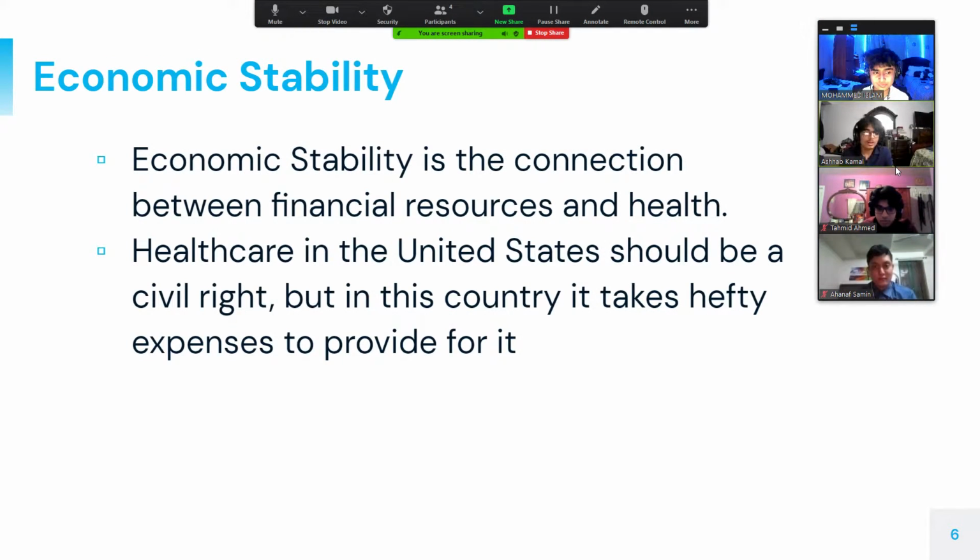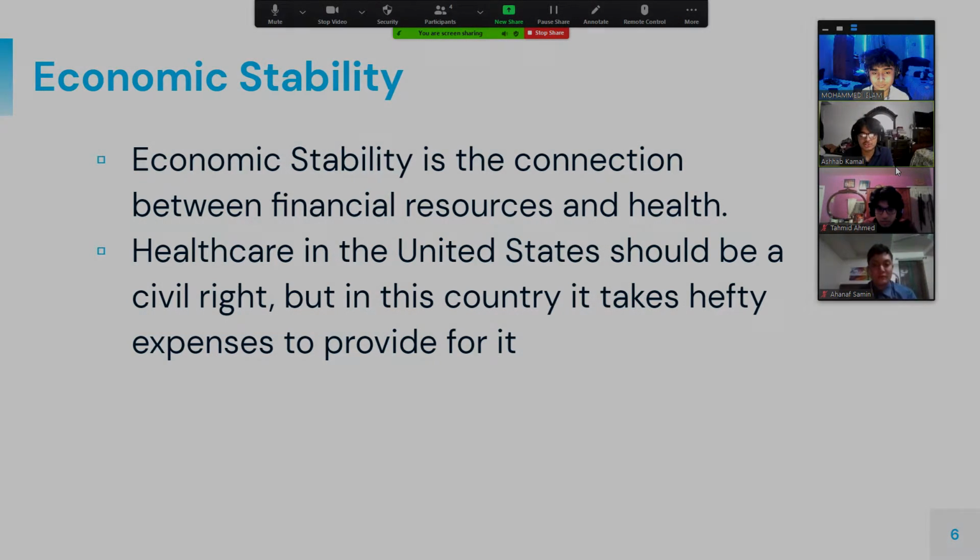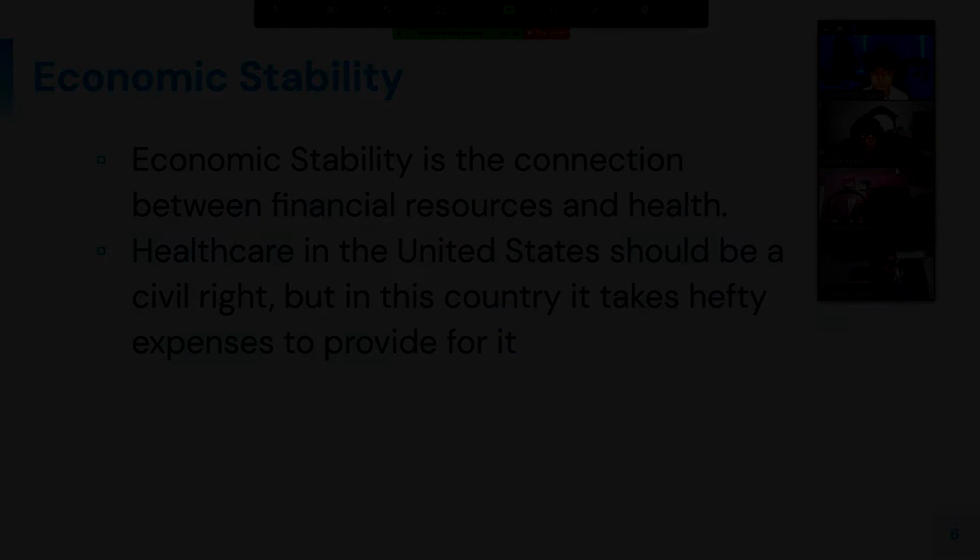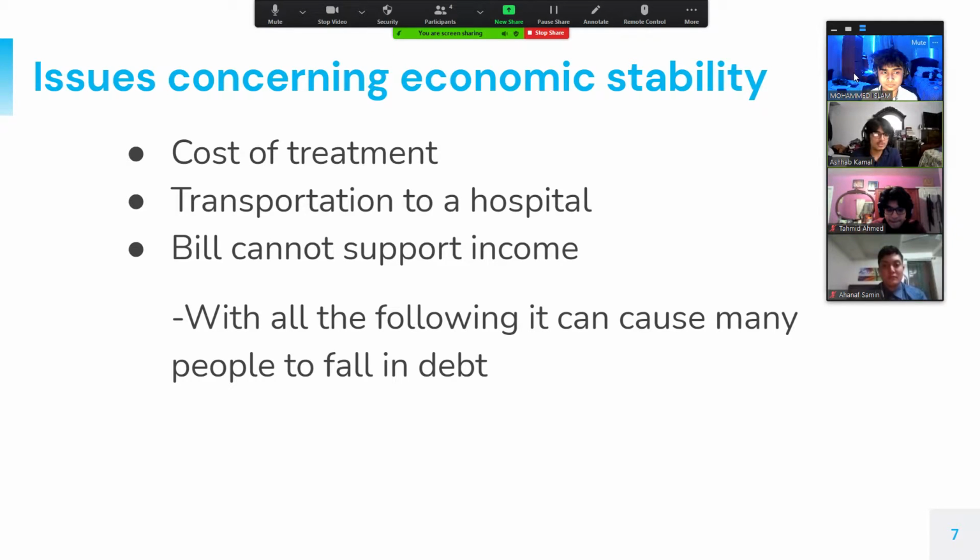Economic stability. Economic stability is the connection between financial resources and health. Healthcare in the United States should be a civil right, but in this country, it takes a hefty expense to provide for it. Issues concerning economic stability are as follows: cost of treatment, transportation to the hospital, and bills that cannot be supported by the income. With all the following, it can cause many people to fall in debt.